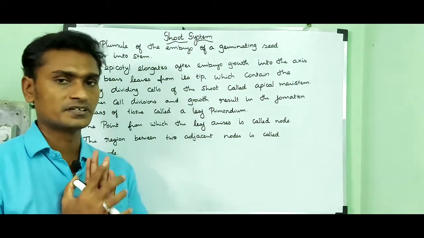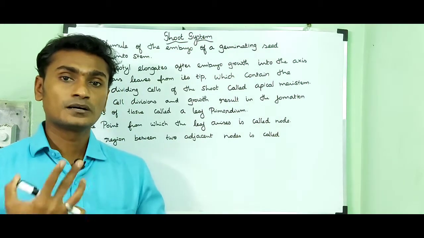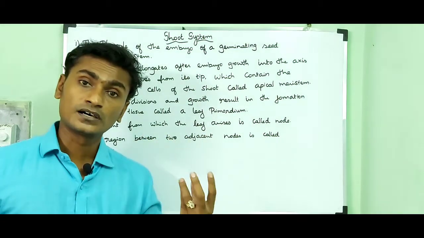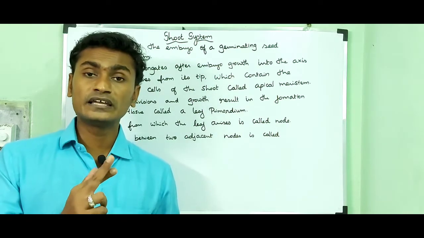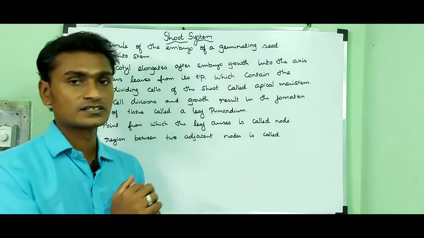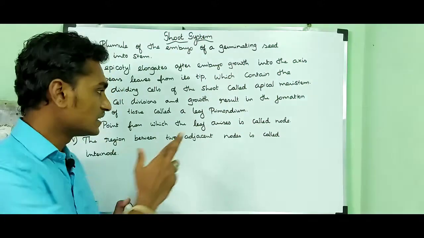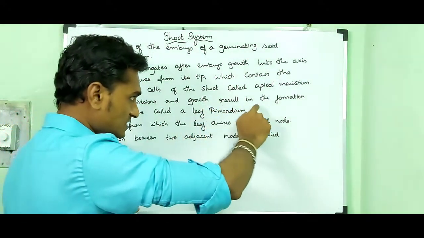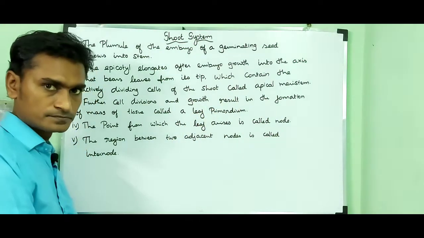Primordium is a mass of tissue. After some time, what will it become? It becomes either a leaf or a flower. If they say floral primordium, it is a mass of tissue that later becomes a flower. But here they have given leaf, so that mass of tissue can later become a leaf. That is why they have given leaf primordium. So further cell division and growth result in the formation of a mass of tissue called leaf primordium.